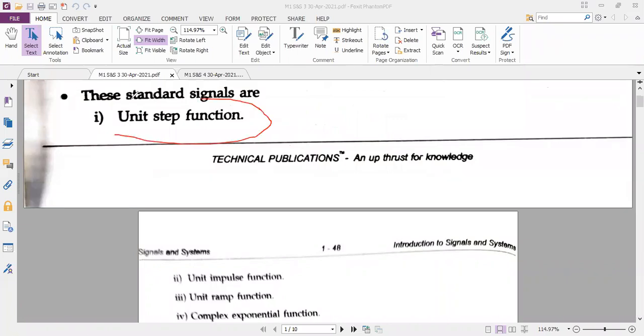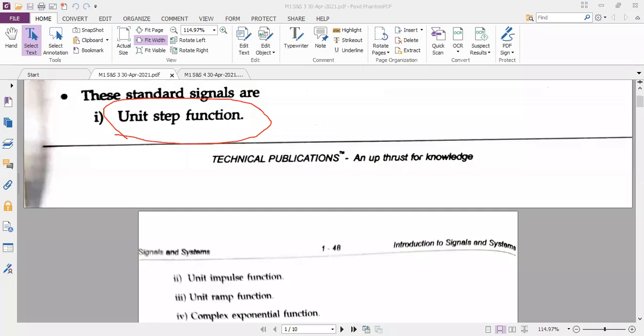One is the unit step signal. I want you people to tell me whether you have studied this in the earlier lower semesters or in PU. Yes, ma'am, network theory. So you have an idea about the unit step.